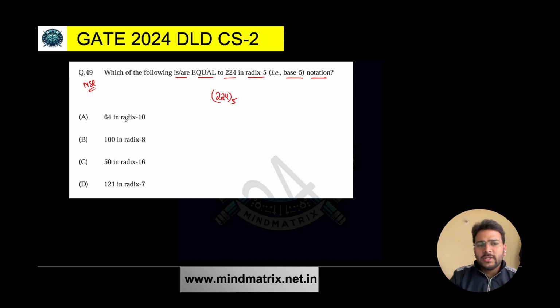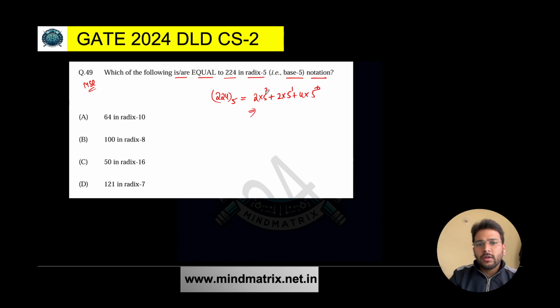It is very simple. See, in the options, option A is in Radix 10 decimal, option B is in Radix 8, then Radix 16, Radix 7. So it's better to convert everything into decimal. If you convert this into decimal: 2 into 5 squared plus 2 into 5 raised to the power 1, plus 4 into 5 raised to the power 0. This is how you convert into decimal, right?